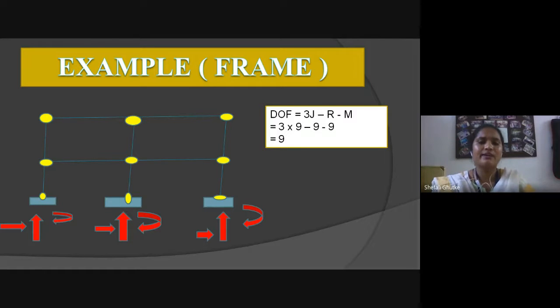You can see here 2 joints have 1 member, and there are 9 members. So after solving these values, the DOF of the frame is 9.